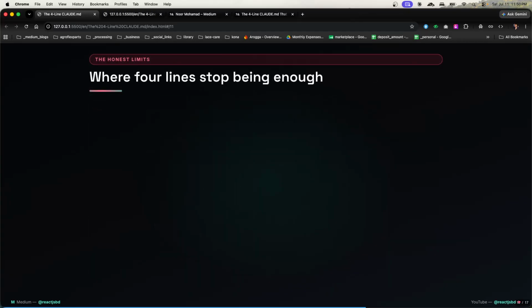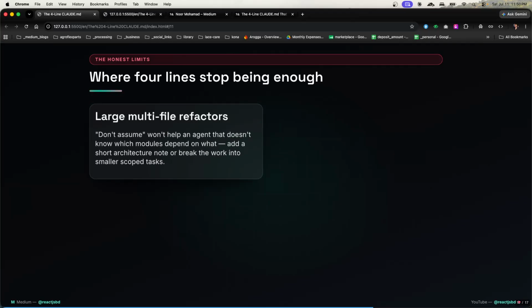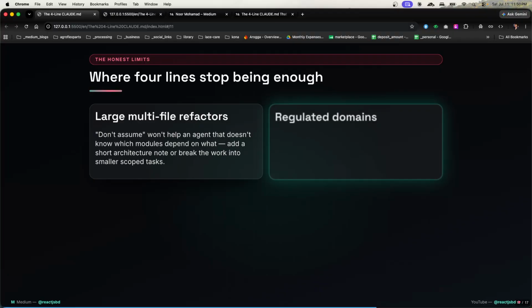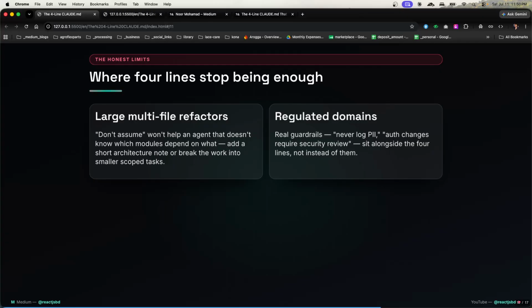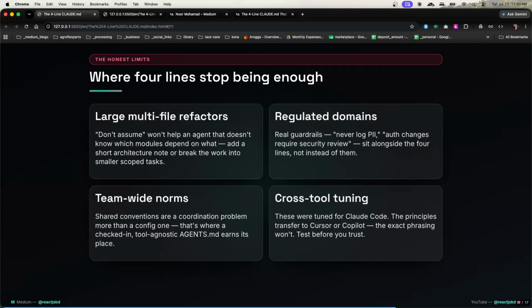And then where 4 lines stop being enough: large multi-file refactors. Don't assume, help an agent that doesn't know which modules depend on what. Add a short architecture note or break the work into smaller scoped tasks. And in regulated domains, the real guardrails, like all changes require security review, sit alongside the 4 lines, not instead of them, as do team-wide norms and cross-tool tuning. So if it's larger scale work, like cross-dependency and other setups, then these 4 lines are not enough. You need to adapt some more setup.